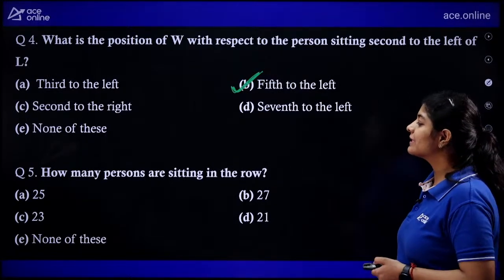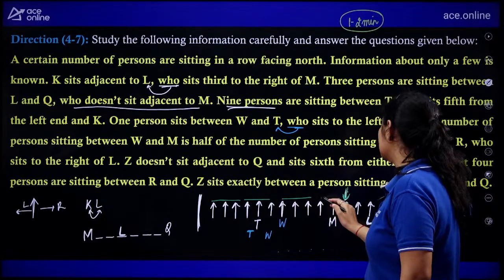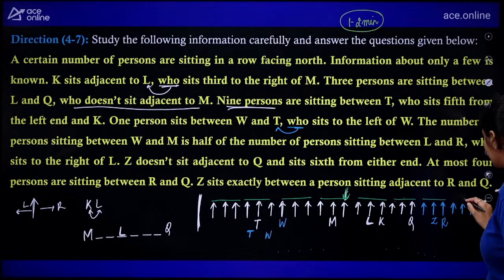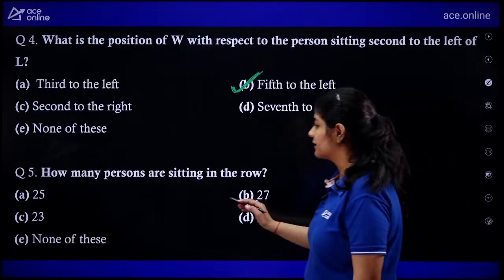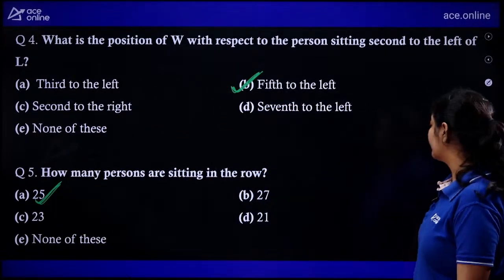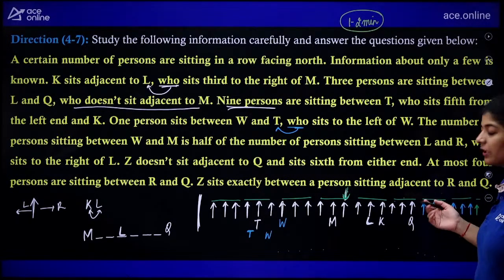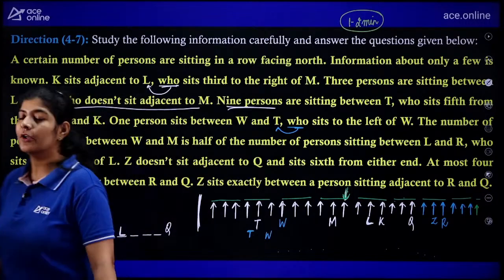नेक्स्ट, हाउ मेनी पर्सन्स आर सिटिंग इन अ रो? So how many persons are there? 3, 3, 6, 3, 9, 3, 12, 3, 15, 3, 18, 3, 21, and here what we are having? 5th, 4th, okay, we need to draw one more, right? So here we are having total 25 persons. That means option number A is the correct one. Here we already drew this part, but I guess we are not able to write it properly. So here we are having total 25 members who are sitting in this particular row, right?